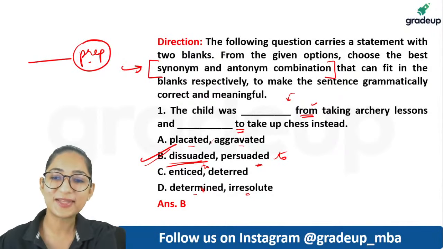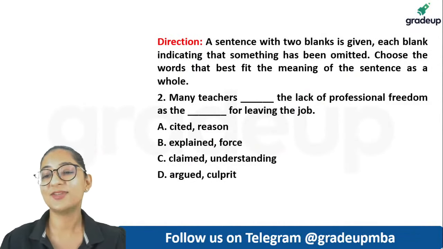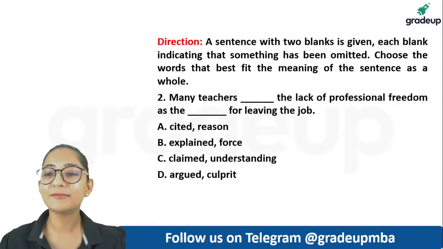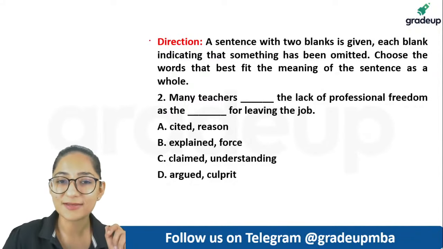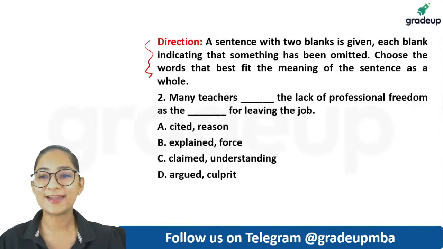Okay, guys. Let's move forward to the next one, which is here. Many teachers dash the lack of professional freedom as the dash for leaving the job. What do you say? So here, there are no directions as far as what the word choices have to be. So nothing of that sort is mentioned.